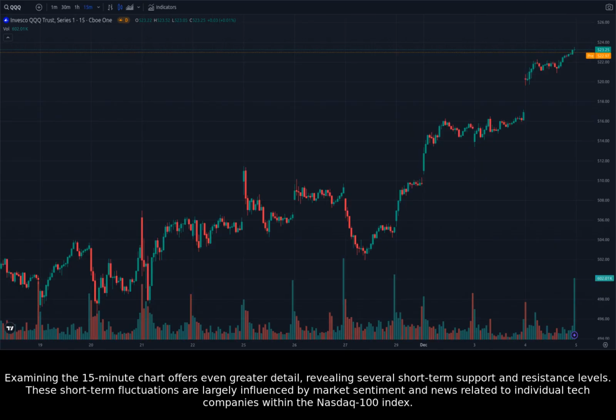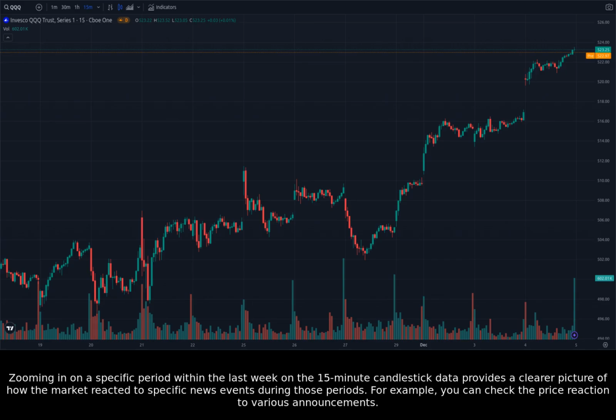Examining the 15-minute chart offers even greater detail, revealing several short-term support and resistance levels. These short-term fluctuations are largely influenced by market sentiment and news related to individual tech companies within the Nasdaq 100 index. Zooming in on a specific period within the last week on the 15-minute candlestick data provides a clearer picture of how the market reacted to specific news events during those periods. For example, you can check the price reaction to various announcements.